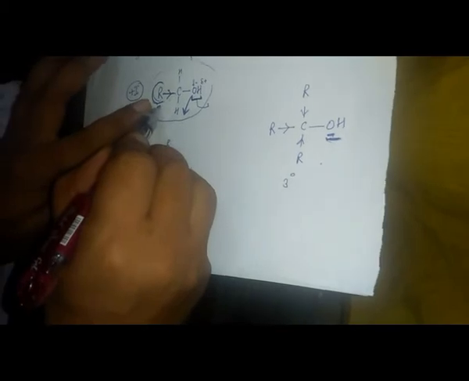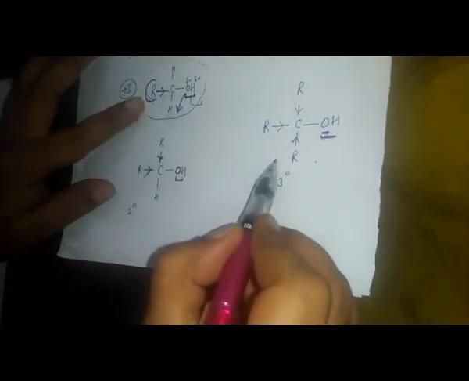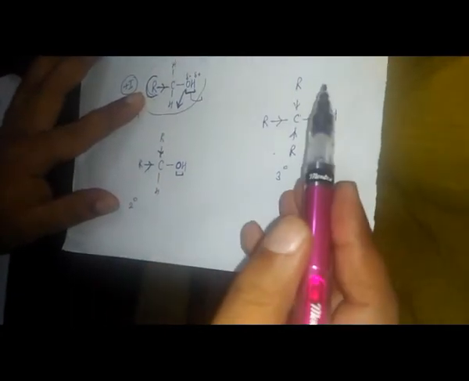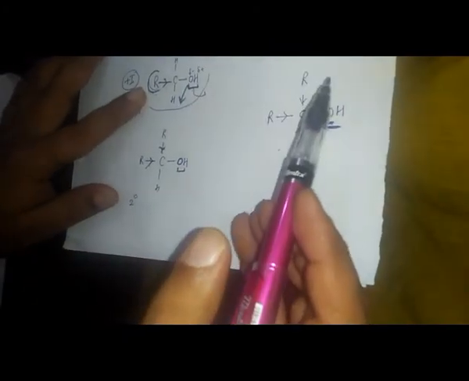Among primary, secondary and tertiary, primary will lose the hydrogen because only one alkyl group is available. In secondary there are 2, in tertiary 3; as the alkyl groups increase, the tendency to release the hydrogen decreases, that means acidic character decreases.